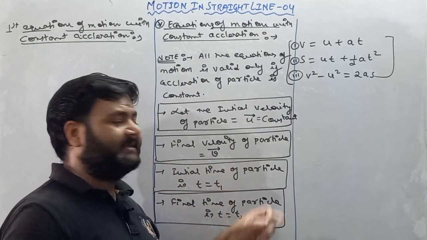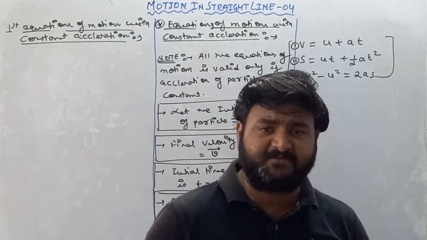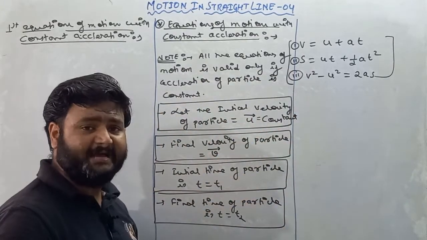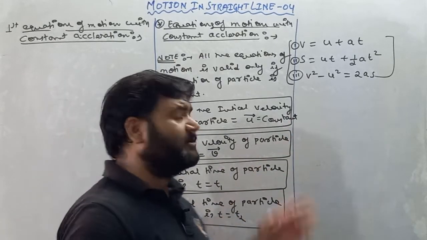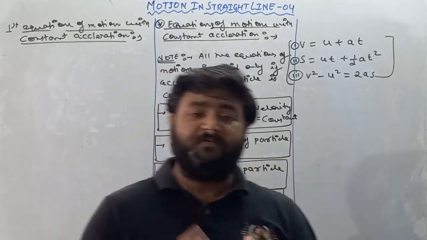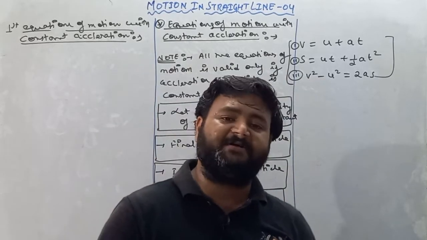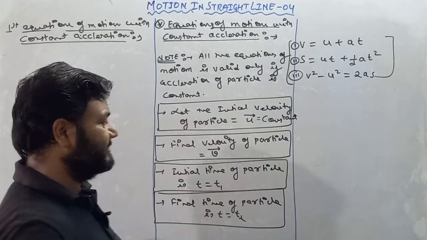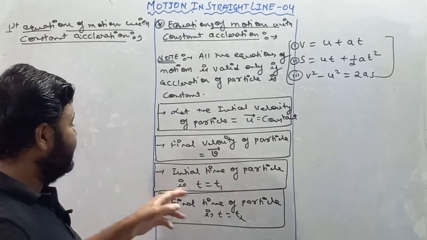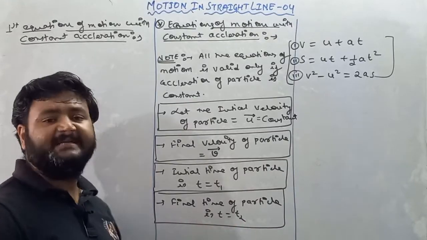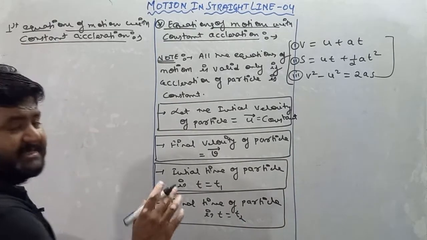So I'll write here u is your initial velocity, and we know that velocity is a vector quantity. That's why I'll put an arrow mark. So initial velocity of particle is u vector, and it is always constant because once motion started, we cannot change the initial velocity of particle. So u is constant. Moving forward, final velocity is represented by v vector, initial time is t1 and final time is t2. Now moving forward, we are deriving first equation of motion.